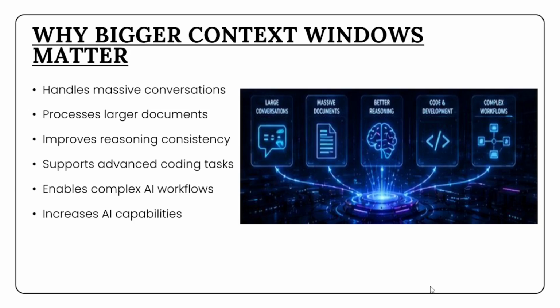However, increasing context windows is technically difficult because larger contexts require significantly more computational power and memory resources. AI companies are constantly researching more efficient architectures to solve this challenge. Future systems may eventually support extremely large contexts that feel much closer to persistent memory and continuous understanding.